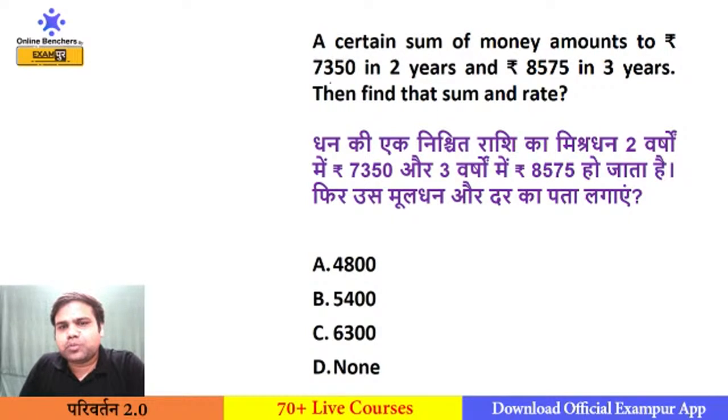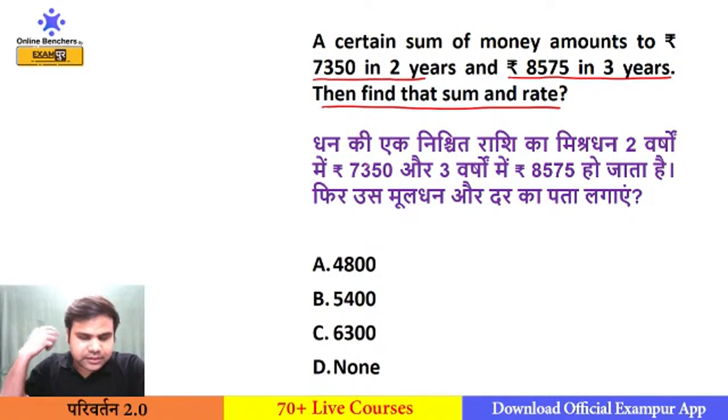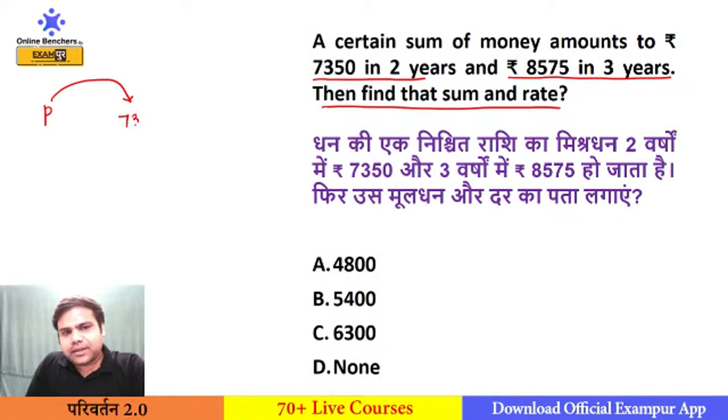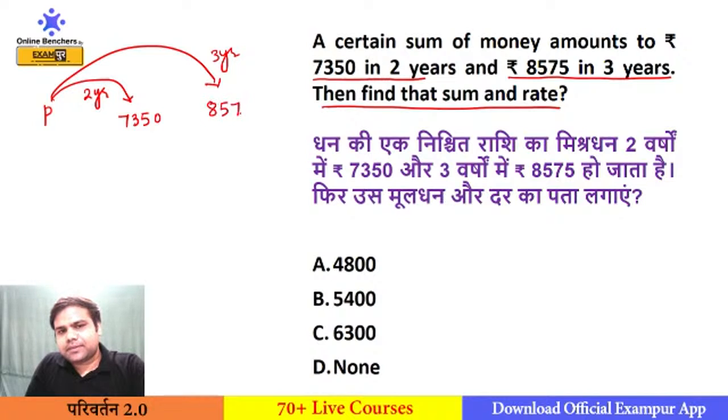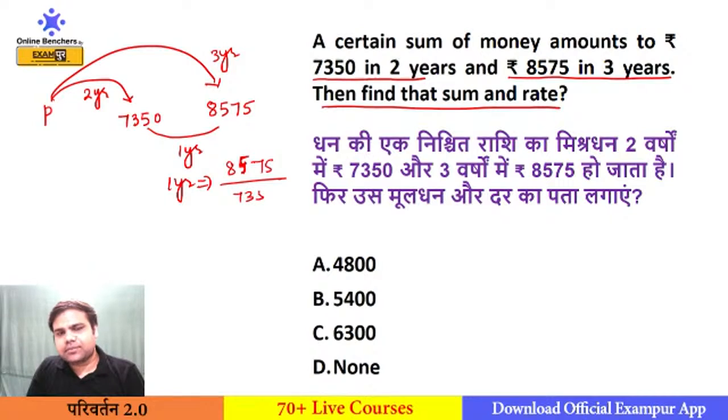A certain sum of money amounts to rupees 7350 in 2 years and 8575 in 3 years. Then find that sum and rate of interest. So whatever be the principal, it will become 7350 in 2 years, and the same sum will become 8575 in 3 years. So the difference here is 1 year. So I will get in 1 year 7350 becomes 8575. So how much times? 8575 divided by 7350?